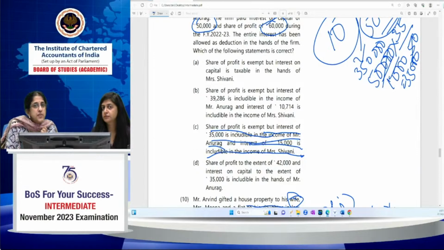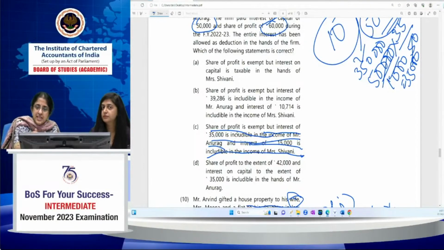Share of profit of the firm is anyway exempt. Exempt income, you need not bother about clubbing provision. Interest receivable from the firm: interest of 50,000 is received on a capital of 5 lakh. Out of that 5 lakh, 3.5 lakh is contribution by Anurag. So 3.5 lakh divided by 5 lakh into 50,000 will give you 35,000, which is to be included in Anurag's hands. Here we are taking the figure as on the first day of the previous year.